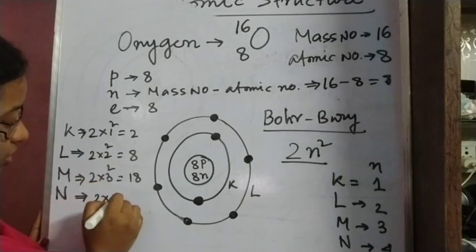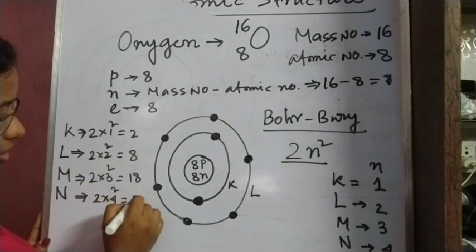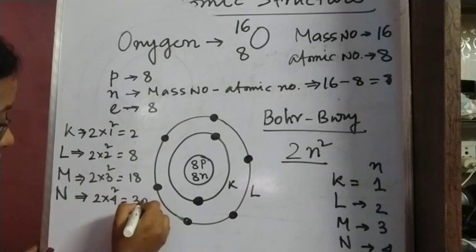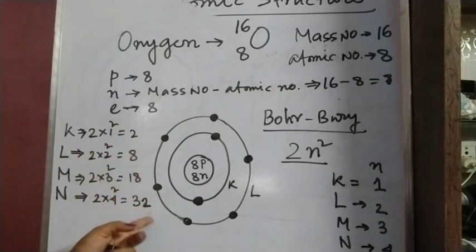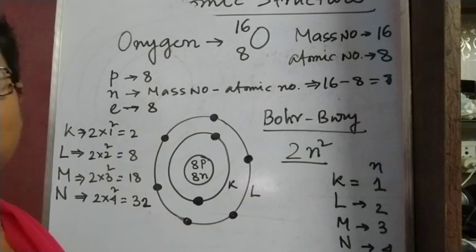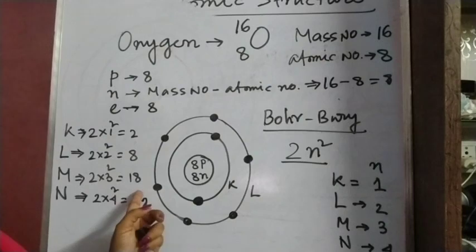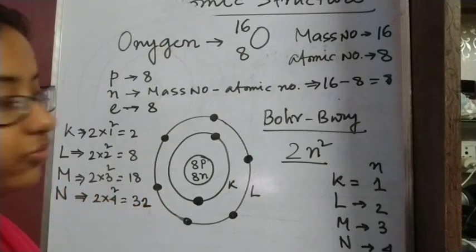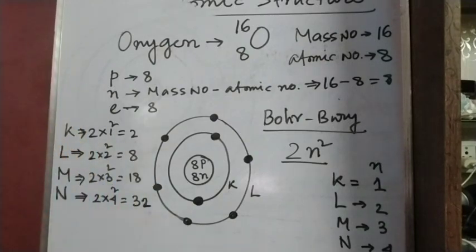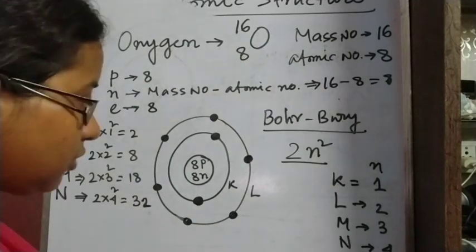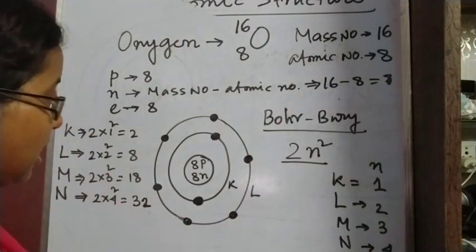For the N shell, this will be 2 into 4 square, that means 32. These are the maximum number of electrons which can reside in each shell: K, L, M, N. One thing we have to keep in mind is that if the shell is the last shell, then a maximum of 8 electrons can reside there. That means if the M shell is the last shell, then a maximum of 8 electrons will reside there. We have to maintain this while we draw the structure of the atom.